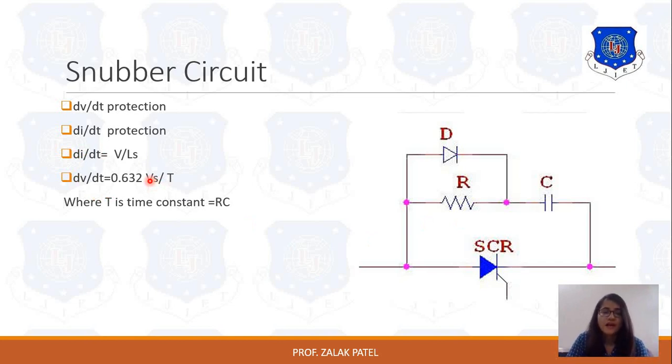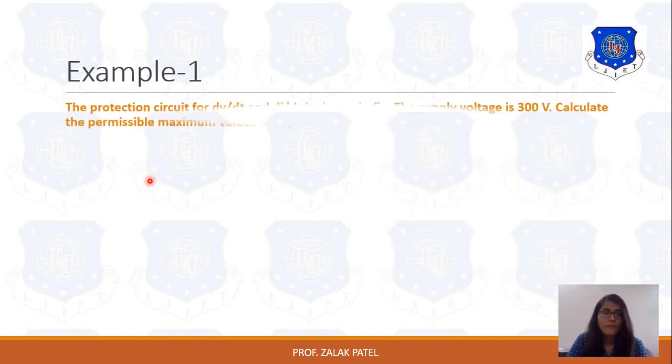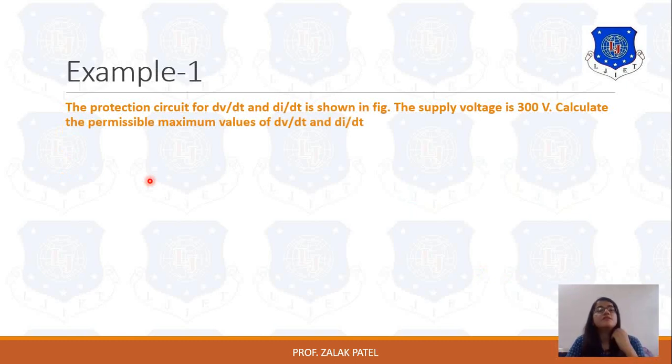Okay, so let's see one example with this snubber circuit. Example number 1. The problem statement is: the protection circuit for dV by dt and di by dt is shown in the figure.